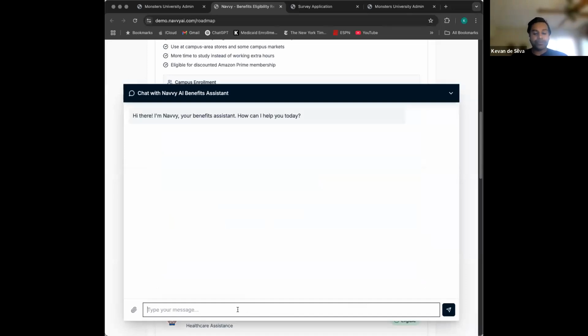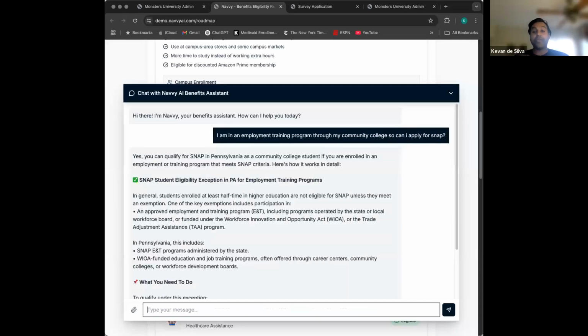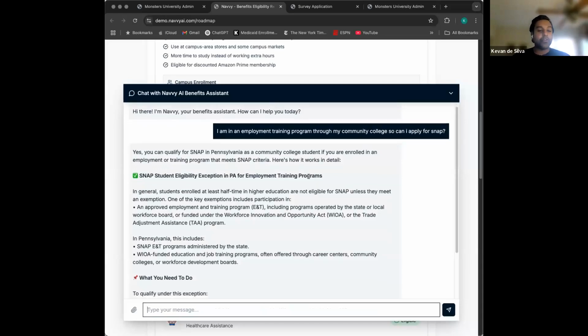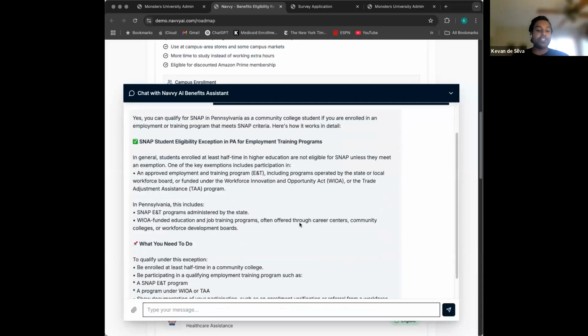develop. So, just for an example, we'll go with, I am in an employment training program through my community college. So can I apply for SNAP? And this, again, using OpenAI and our own database, we're able to understand exactly the rules for Pennsylvania as it relates to participating in a program like that and what the student would need to do.